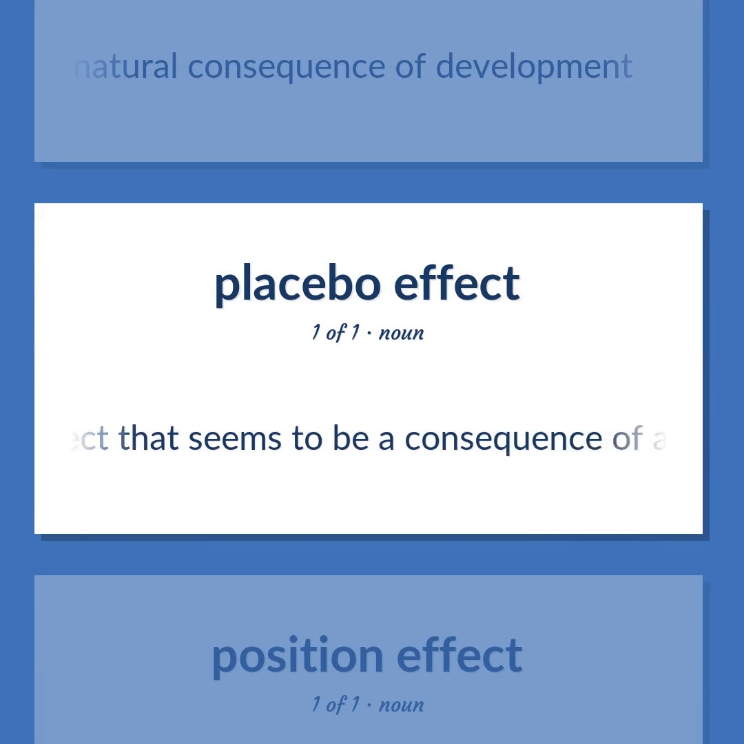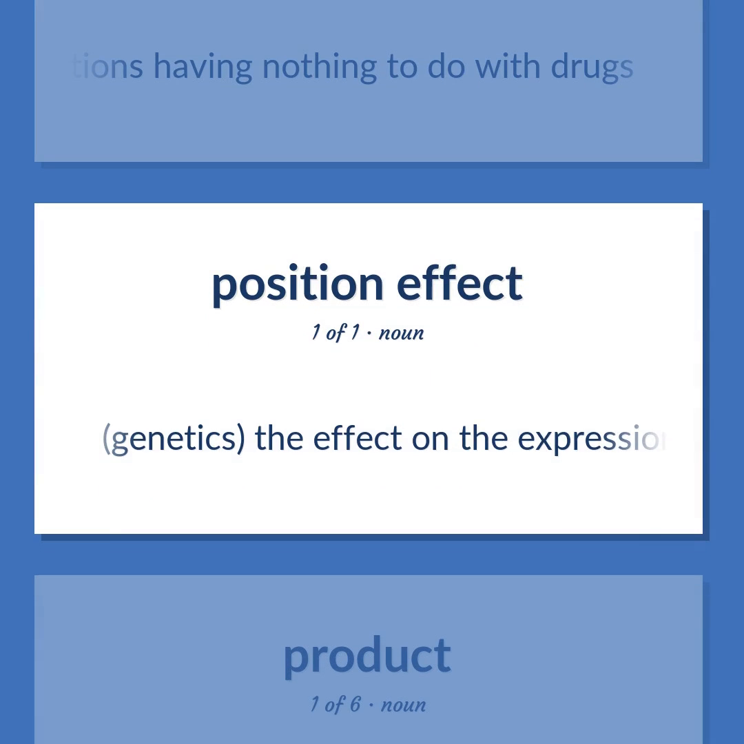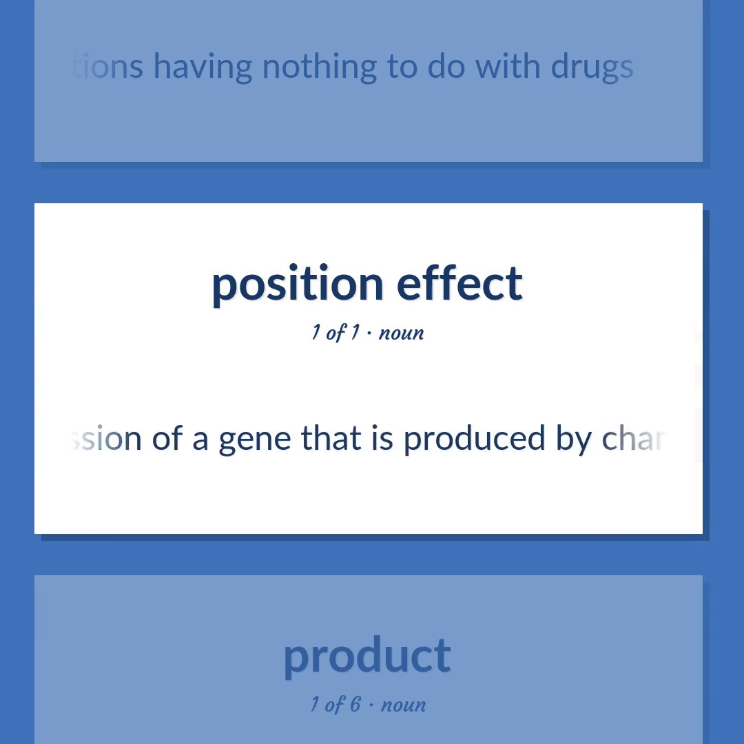Any effect that seems to be a consequence of administering a placebo. The change is usually beneficial and is assumed to result from the person's faith in the treatment or preconceptions about what the experimental drug was supposed to do. Pharmacologists were the first to talk about placebo effects, but now the idea has been generalized to many situations having nothing to do with drugs. Genetics. The effect on the expression of a gene that is produced by changing its location in a chromosome.